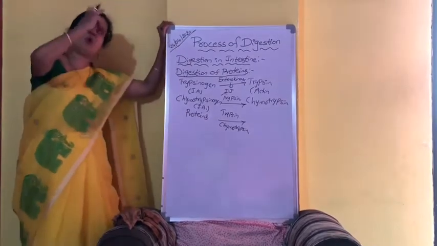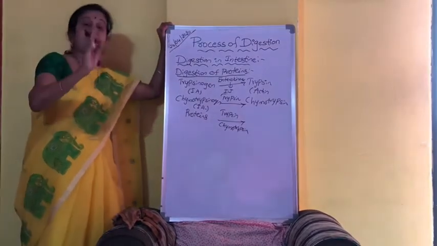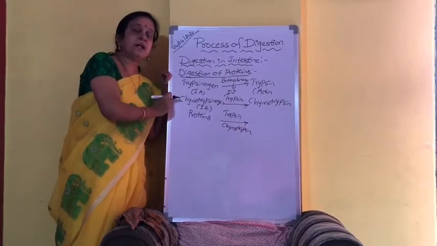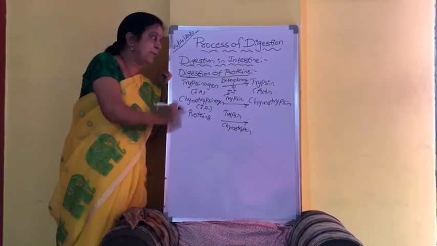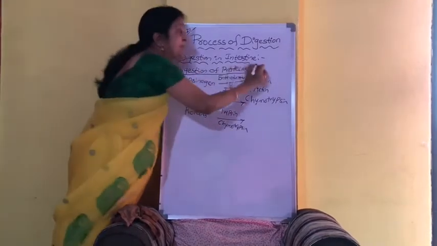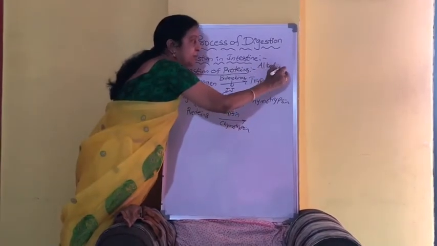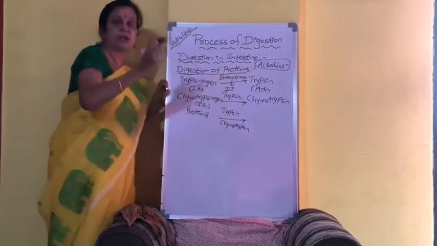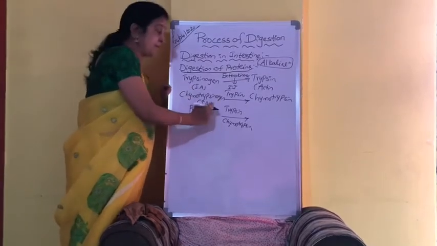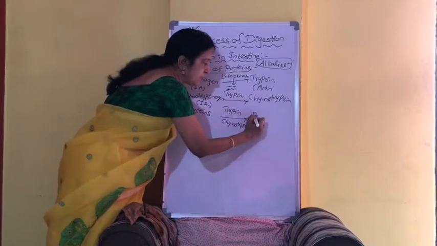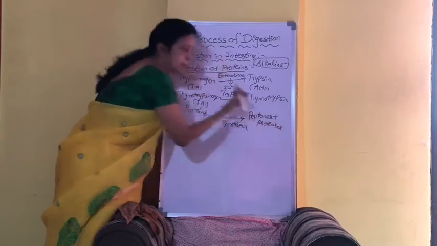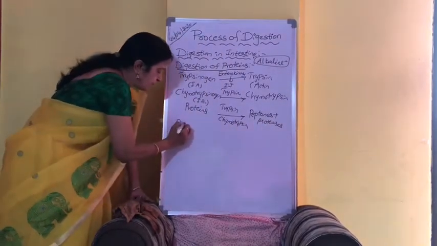Now you may ask me, madam, the proteins were already digested. They are not completely digested. There it is the acidic medium. But here, as the food is entering into the duodenum, the bile juice, pancreatic juice and intestinal juice, all these three are alkaline in nature. So the food will be converted into alkaline. In the alkaline medium, the proteins will be acted upon by trypsin and chymotrypsin and converted into peptones and proteases.